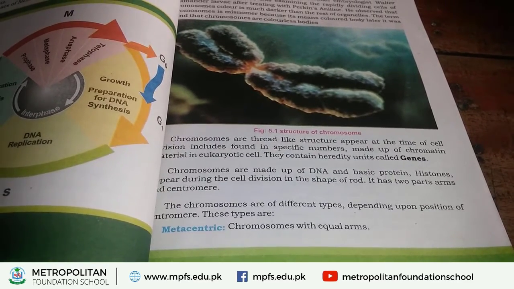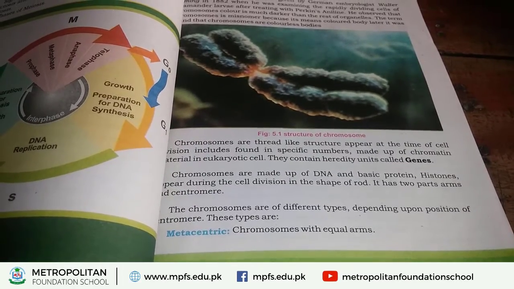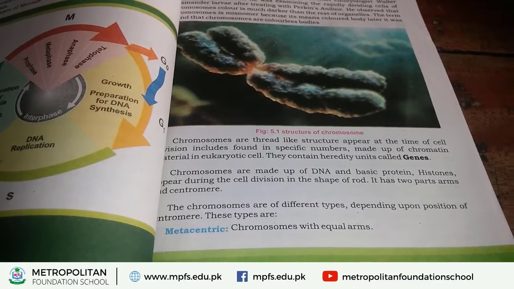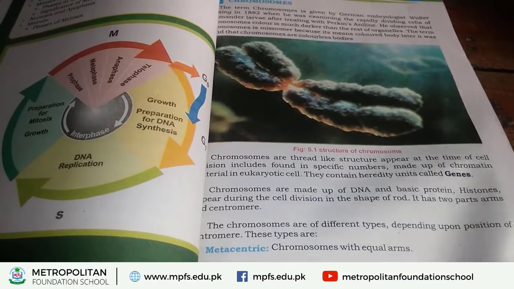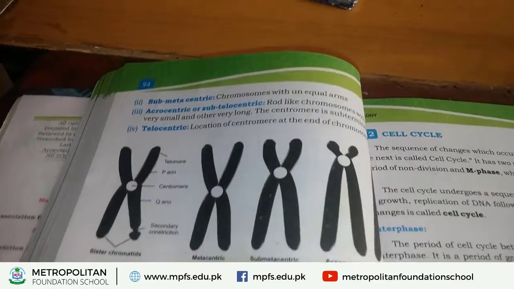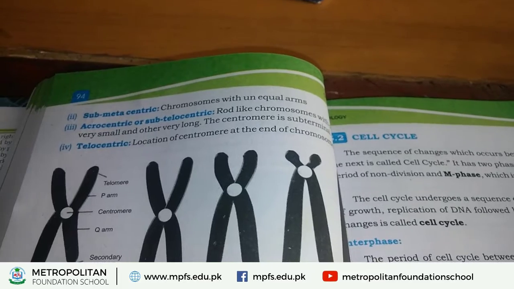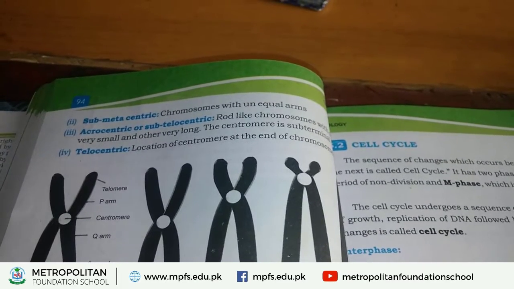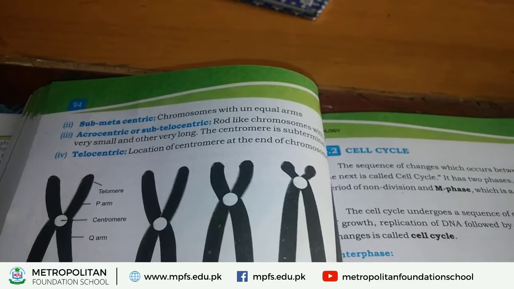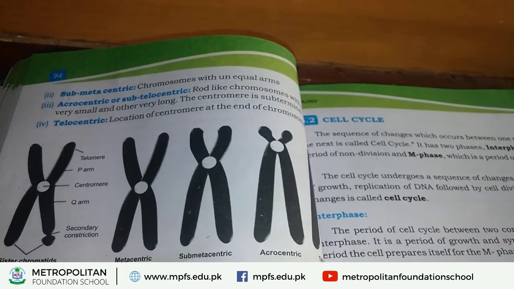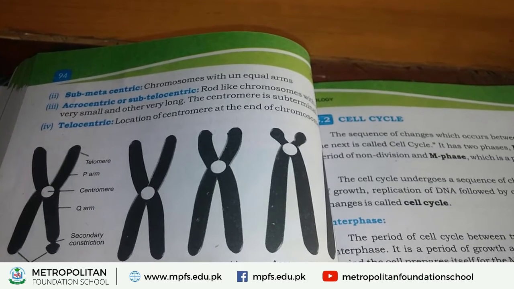Number 1, metacentric. The first type of chromosome is called metacentric: chromosome with equal arms. If a chromosome is present with equal arms, it is called metacentric. Now, the second type is called submetacentric: chromosome with unequal arms. If the chromosome's arms are unequal, they are called submetacentric.